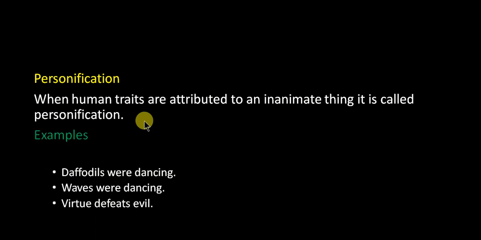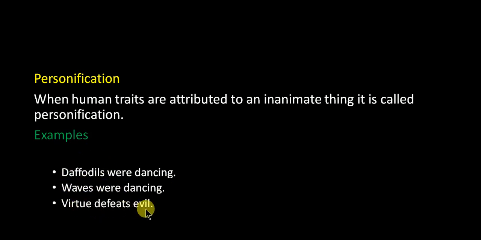Let's see the example. Daffodils were dancing. You see that daffodils are not human, but their action has been compared with the action of a human being, dancing. So we can say daffodils have been personified here. Waves were dancing. Again, waves have been personified as if they are human beings.